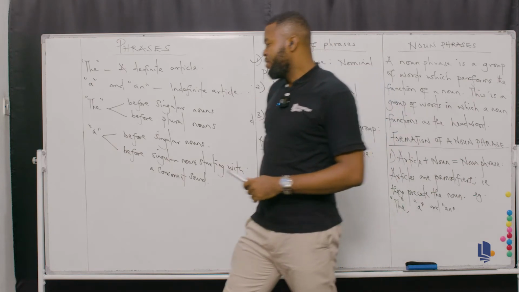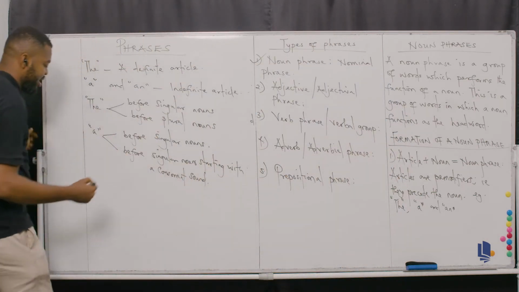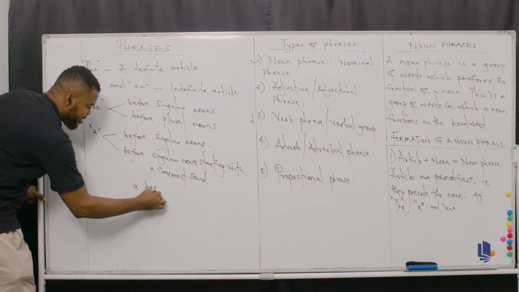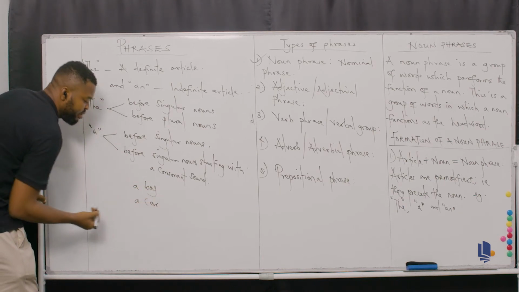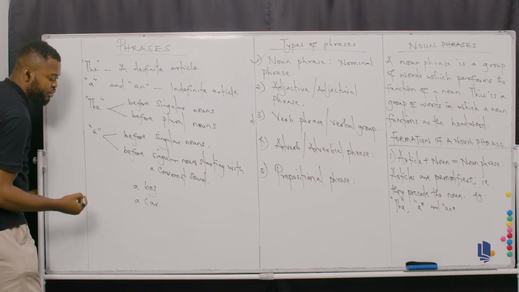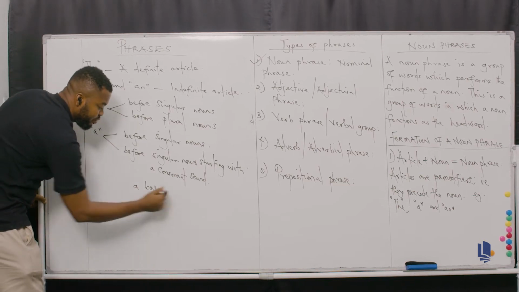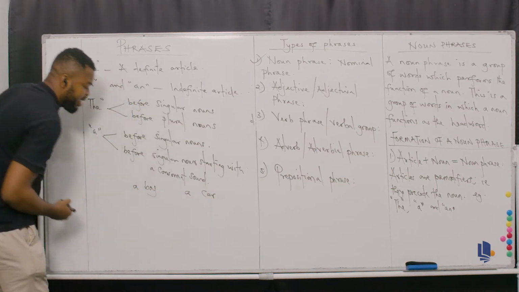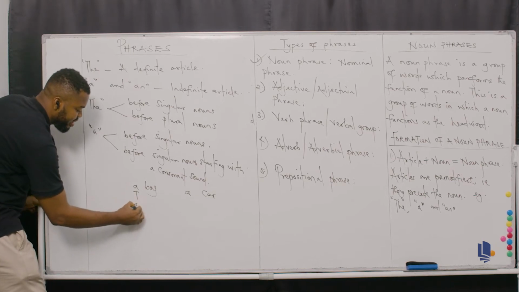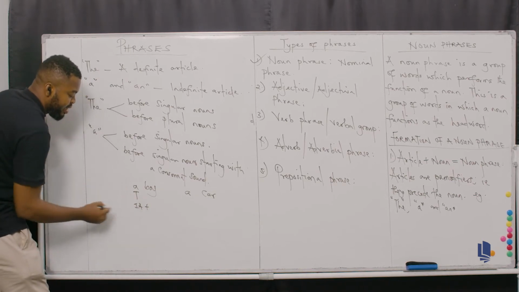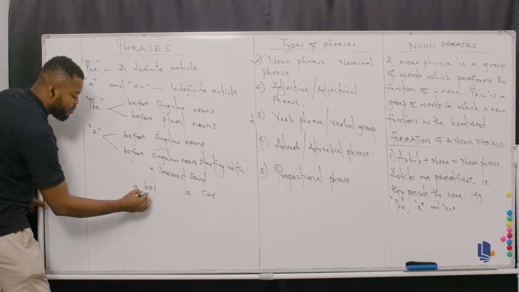So, for instance, you can have a boy, a car. Let's use these two. Let me write a car beside because I want to do analysis. So here, this is an indefinite article, IA, plus a boy.